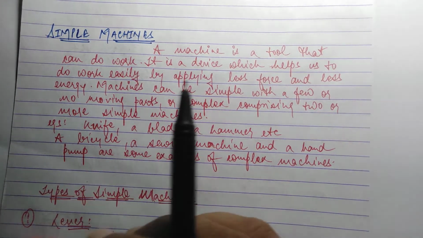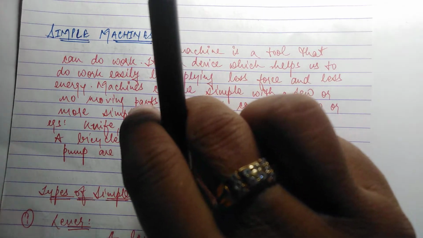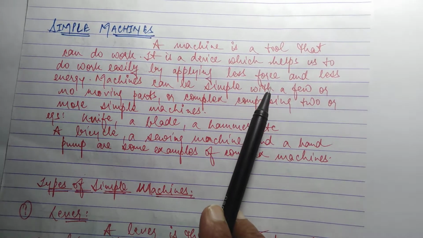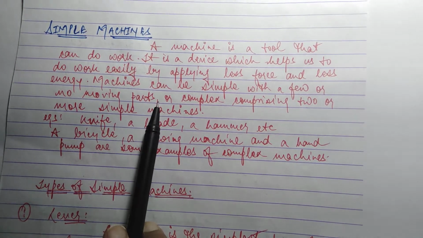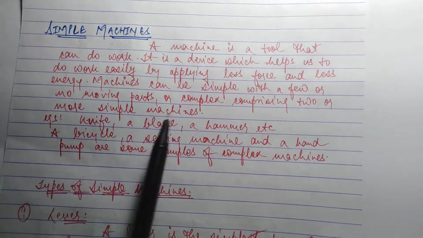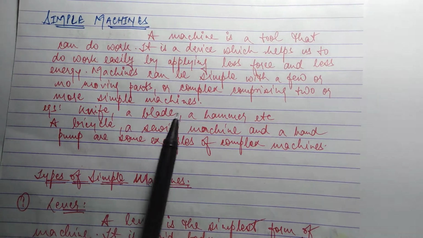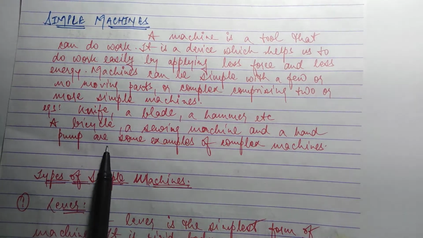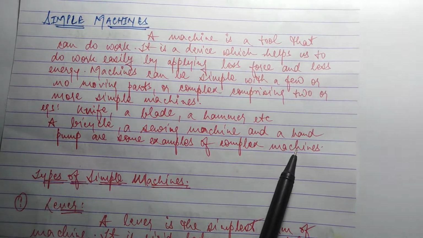Rather than if I have to open with our hand, I have to apply more force to open it. Machines can be simple with a few or no moving parts, or complex comprising two or more simple machines. Example, knife, a blade, a hammer, etc. A bicycle, a sewing machine and a hand pump are some examples of a complex machine.